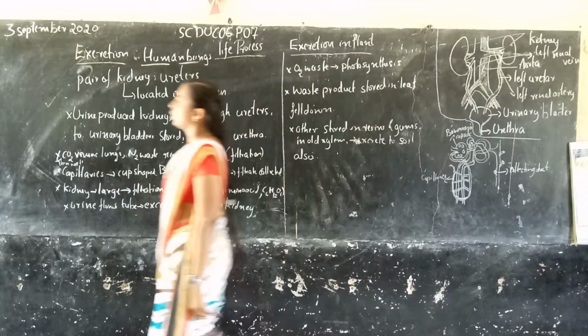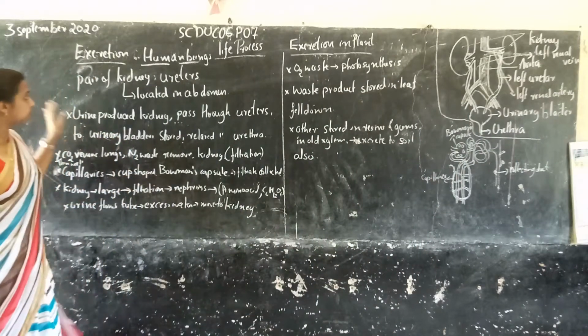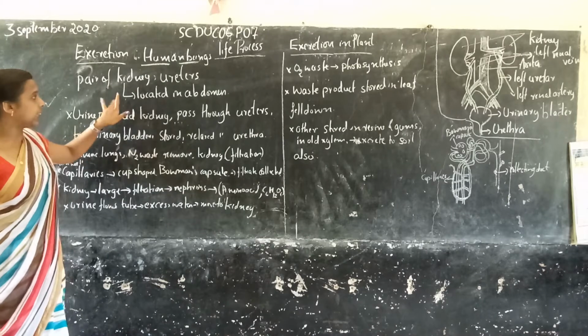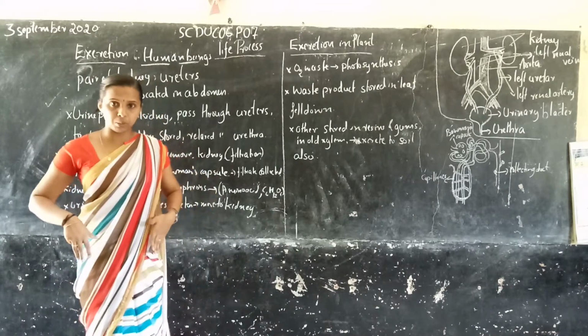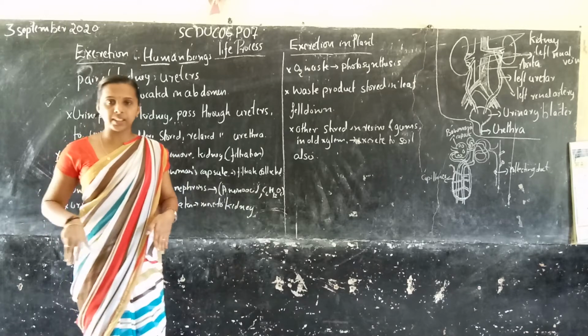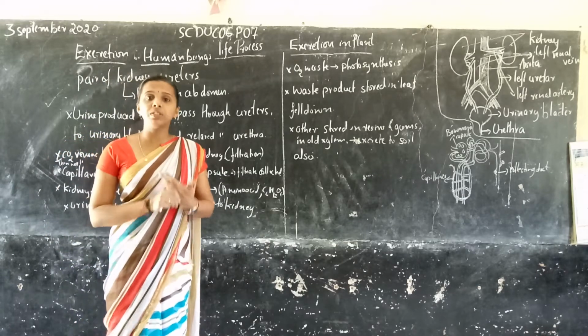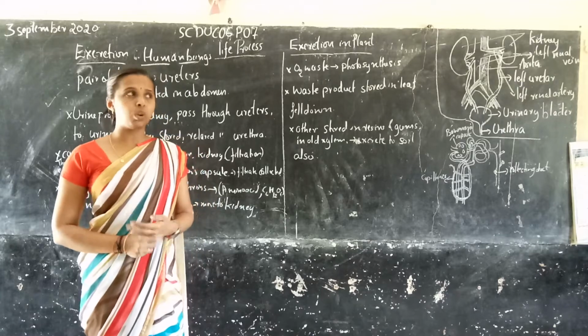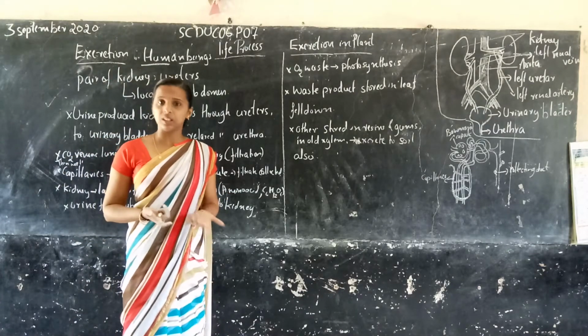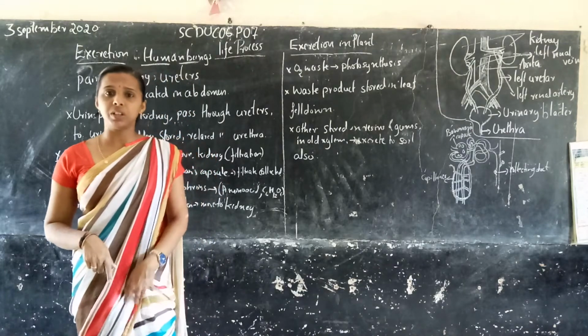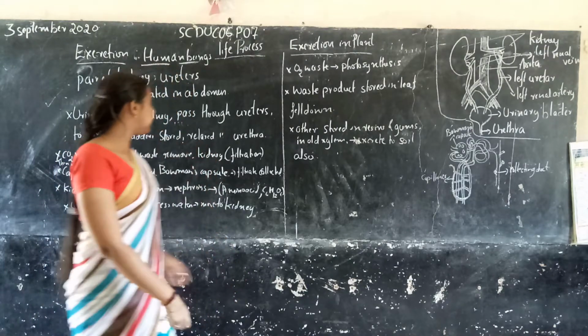First, the kidneys are located in the abdomen, one left kidney and one right kidney. So what is the function of the kidneys? We know of kidney stones and kidney failure, right? How do they occur? What is the real function of the kidneys?